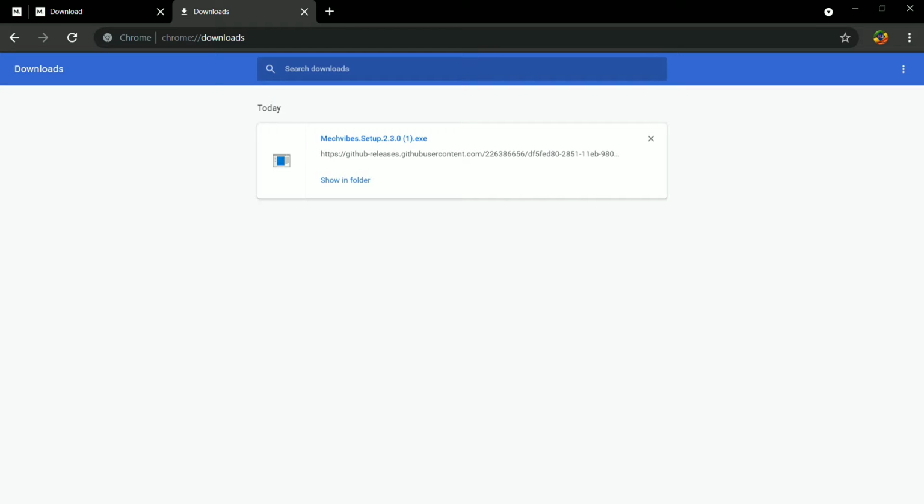So after downloading the file, you can open the file. After opening the file, the installation process will be automatically done. So after installing, you can open the app. It will ask you for certain agreements. Read carefully and click agree to it.